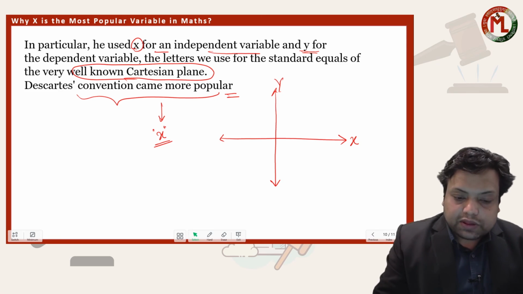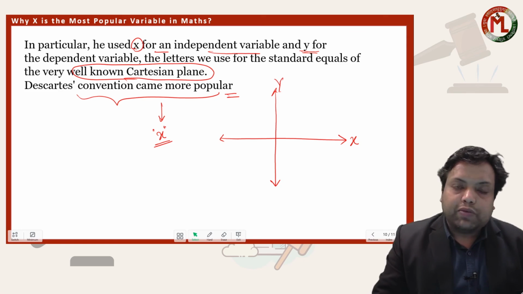Okay, so this was about how x becomes a popular variable in mathematics.